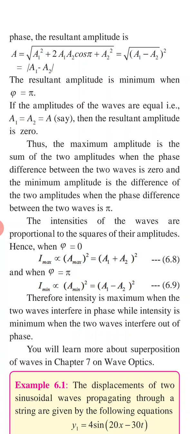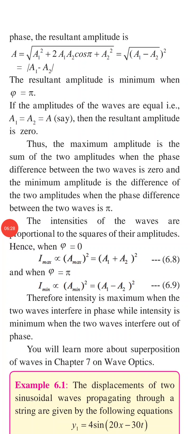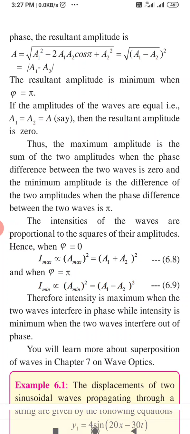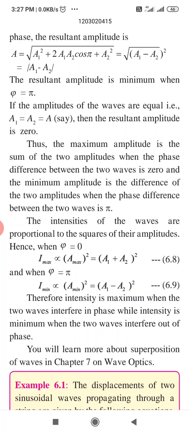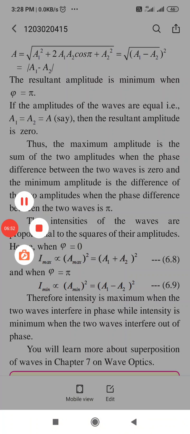So when they are in phase, its intensity will be maximum, and when they are out of phase, their intensity will be minimum. So keep in mind this difference. In phase, intensity is maximum, and out of phase, intensity will be minimum. And again we are going to learn this topic, superposition of waves, in chapter 7 on wave optics. So the same topic we have to study in the next chapter.